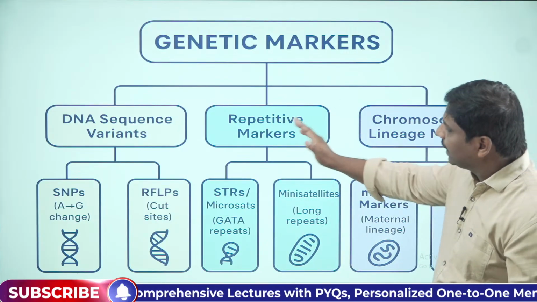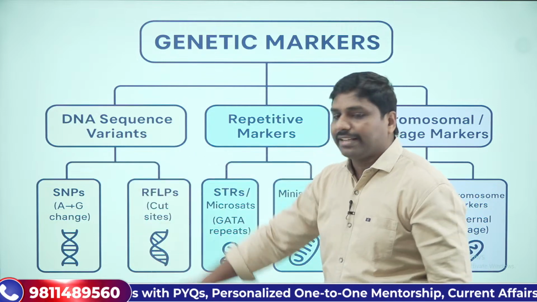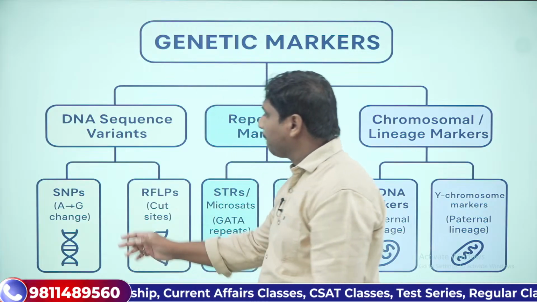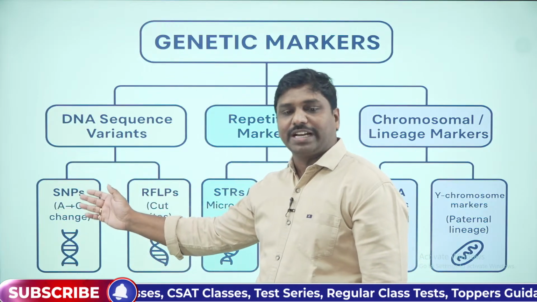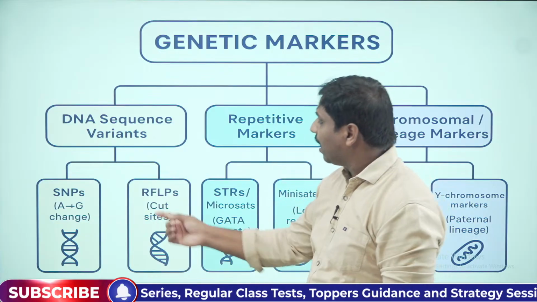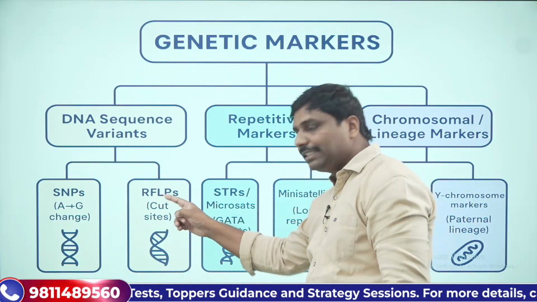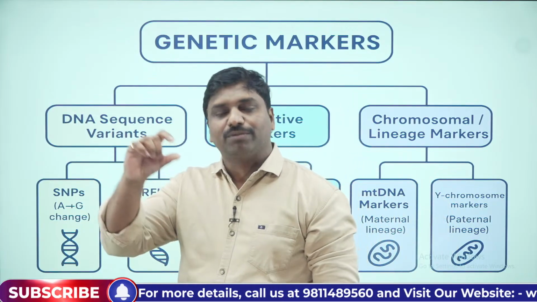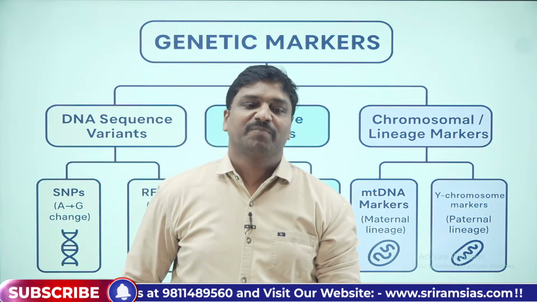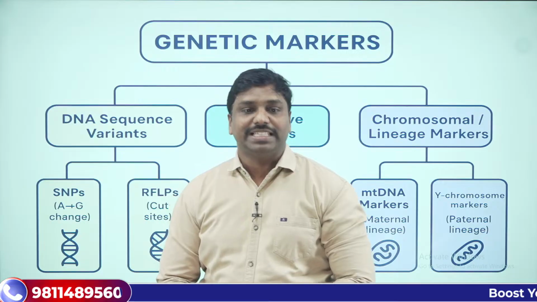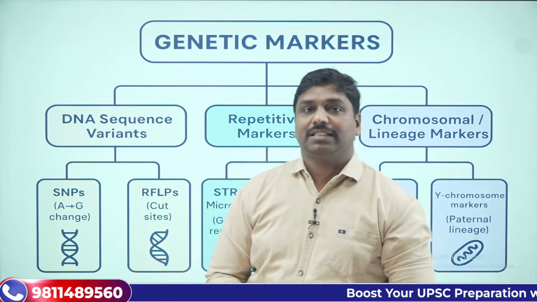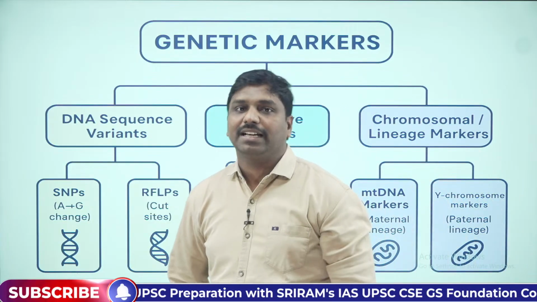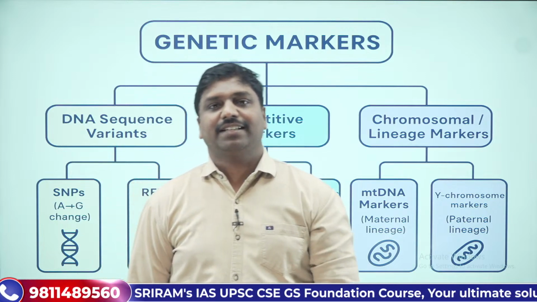Then we can have DNA sequence variants. What is this? We can have single nucleotide polymorphisms and restriction fragment length polymorphisms. These are DNA sequence variants, variations with respect to DNA sequence. These are some of the examples of how we can classify the genetic markers. Try to note it down somewhere and keep it in your notes.